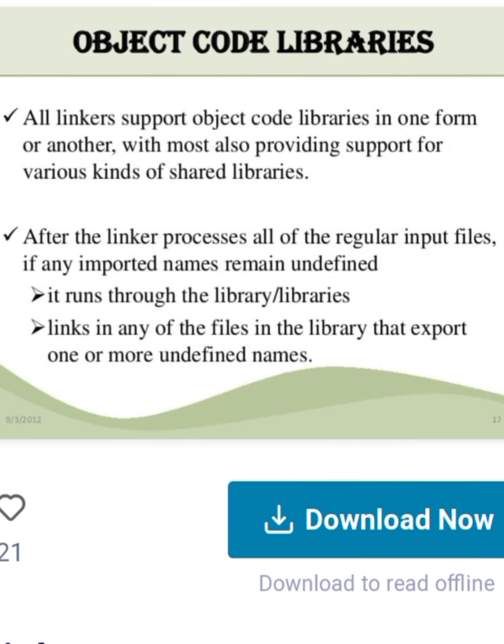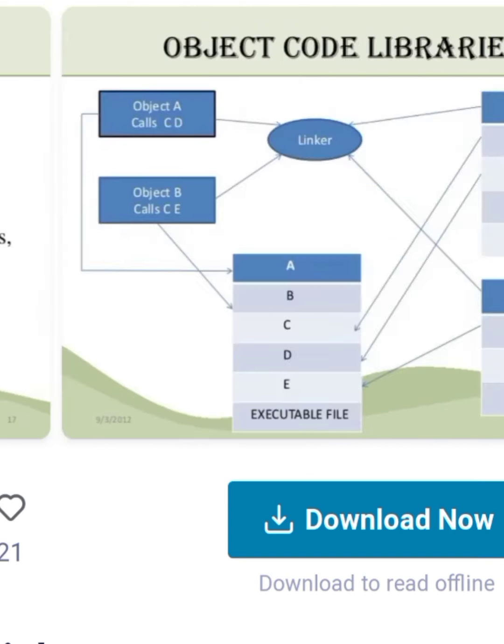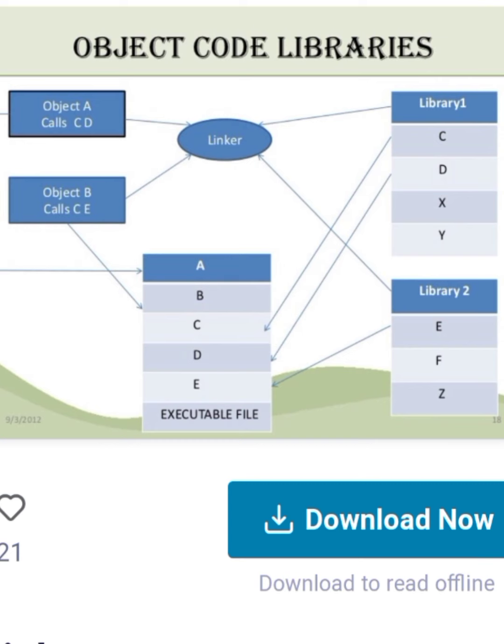Object code libraries. All linkers support object code libraries in one form or another, with most also providing support for various kinds of shared libraries. After the linker processes all of the regular input files, if any imported names remain undefined, it runs through the library or libraries and links in any of the files in the library that export one or more undefined names. For example, the linker takes object A, object B, and more, up to F. This is the executable file. The executable file is linked to library 1 and library 2.